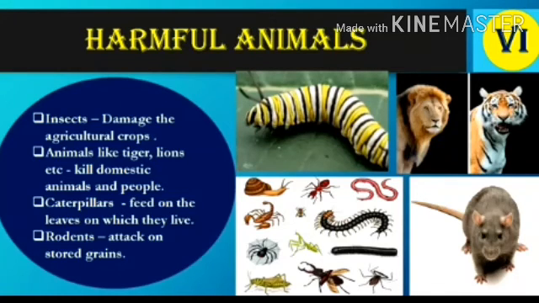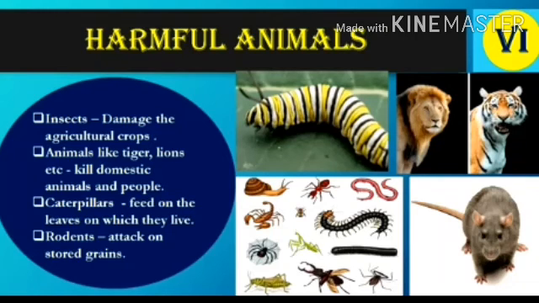Again some wild animals, for example tigers and lions, kill the domestic animals. They are harmful to people also. Then caterpillars feed on the leaves.